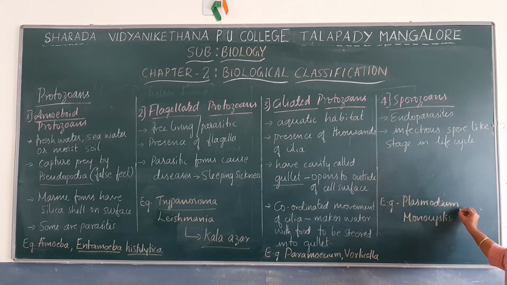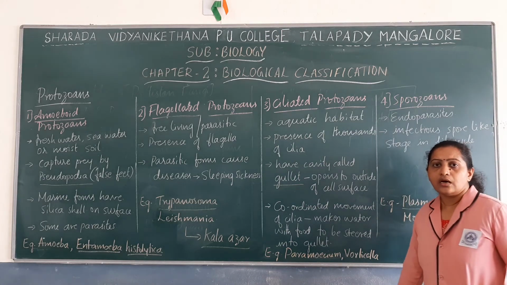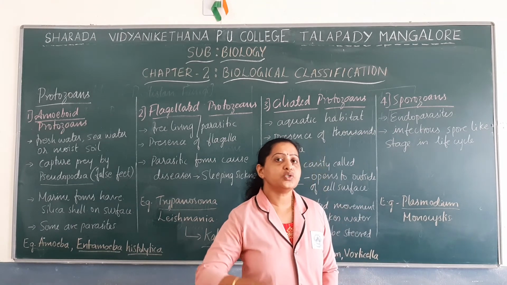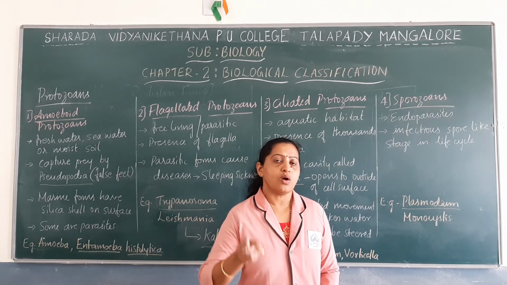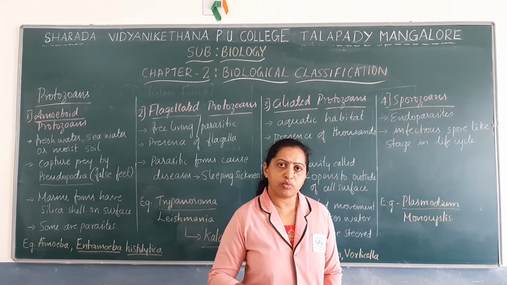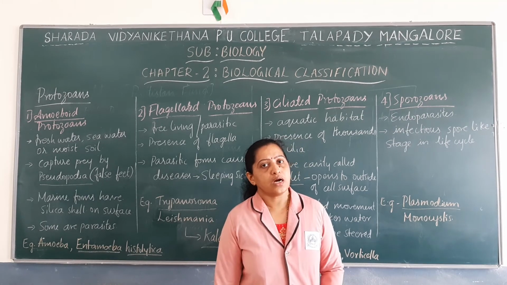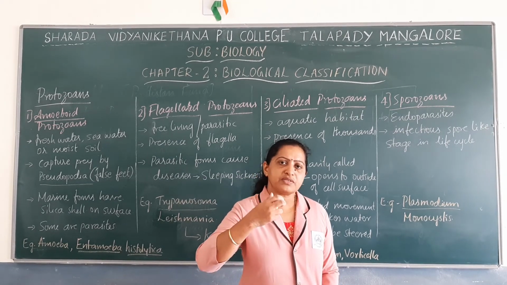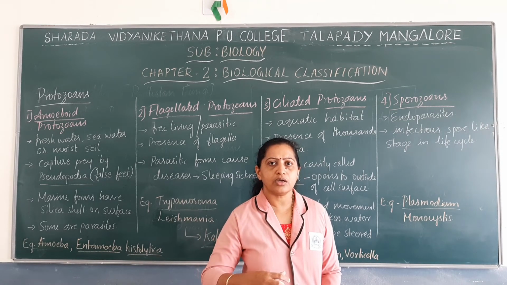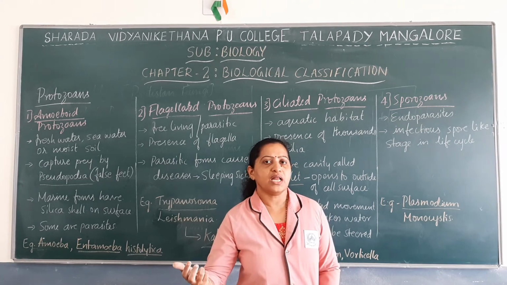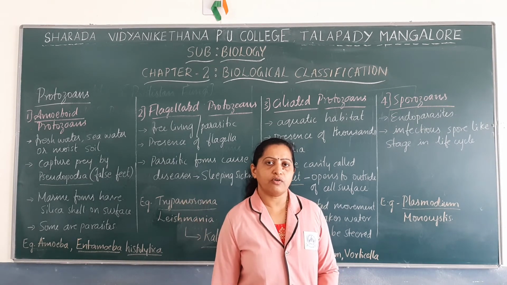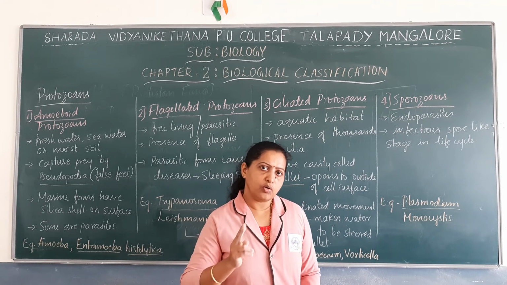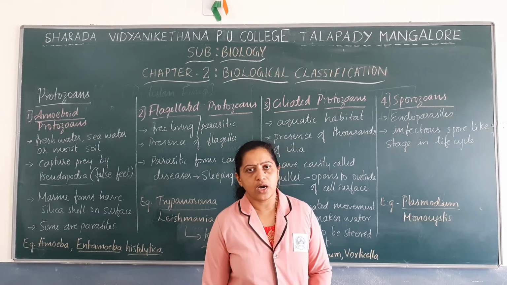You know that Plasmodium causes malaria. It's a malarial parasite, so it requires two hosts. One of the hosts is the human body, the other host is the female Anopheles mosquito. Some stages of their life cycle will be completed within the human body, and some stages within the body of the female Anopheles mosquito. They undergo both asexual and sexual modes of reproduction.